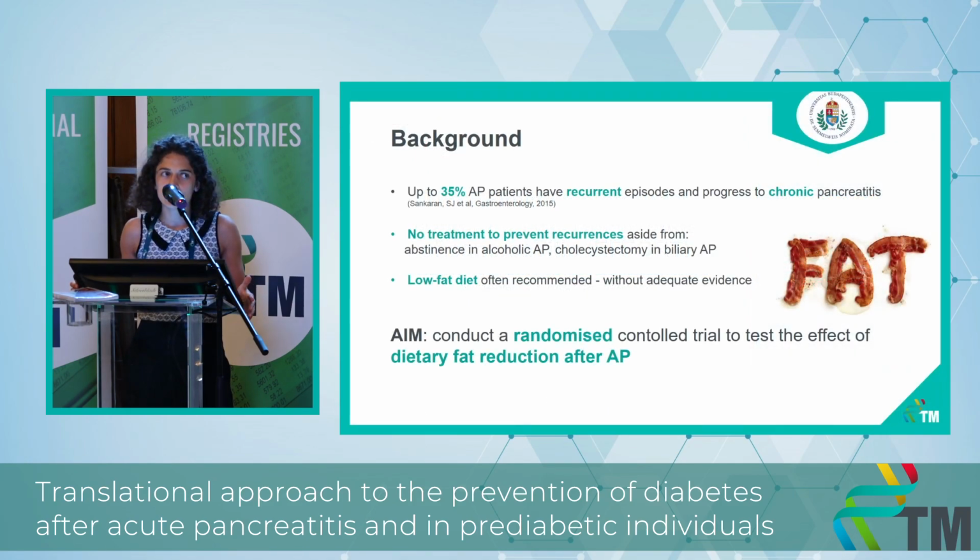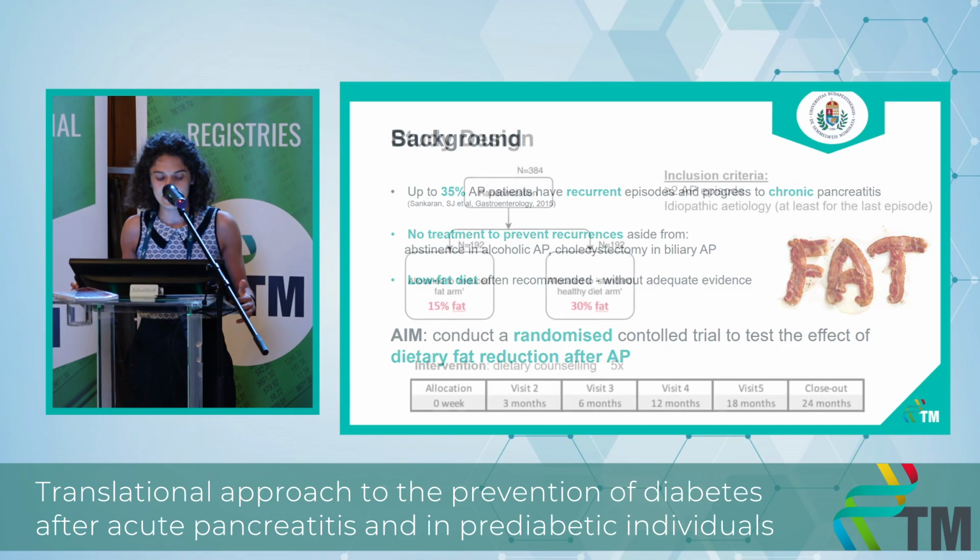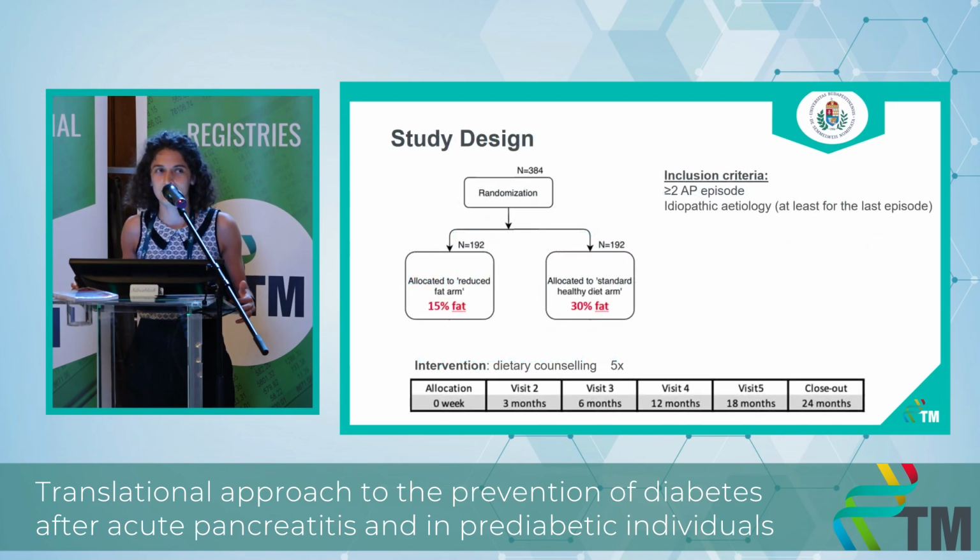Up to approximately 35% of the patients progress to chronic pancreatitis and recurrent pancreatitis. Yet, there is only preventative measures in alcoholic and biliary etiology in the form of alcohol cessation and cholecystectomy. Despite this fact, most of the patients are still advised to follow a low-fat diet without actual evidence behind it. Therefore, this project aims to conduct a randomized control trial to test the effect of dietary fat restriction after acute pancreatitis. The study will have 2 arms.